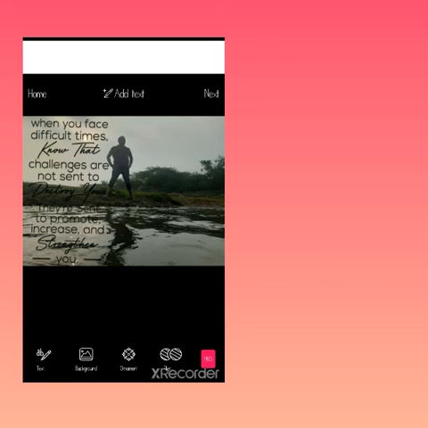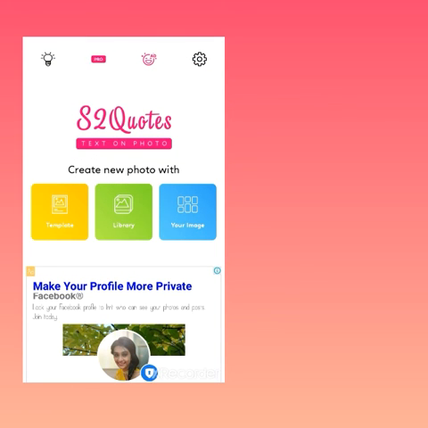I thought this was the best one for him: when you face difficult times, know that the challenges are not sent to destroy you. They are sent to promote, increase, and strengthen you. I like this quote, so I thought of setting it here. You can change it into handwriting, and you can do the same to your pics and also the templates.